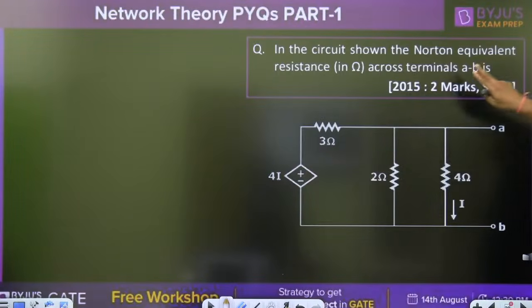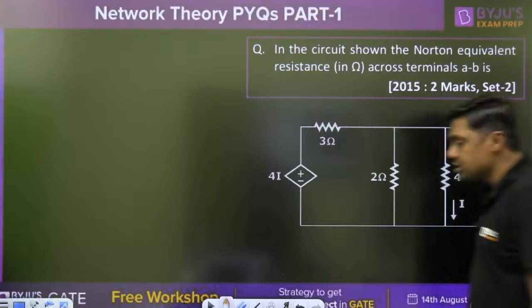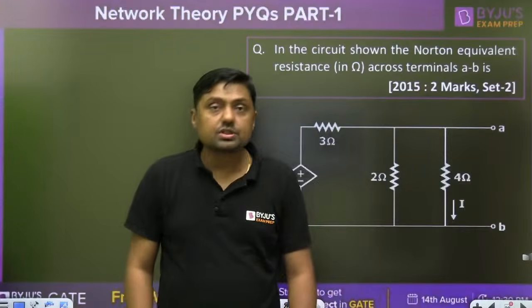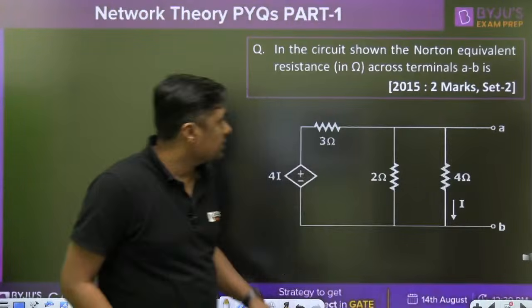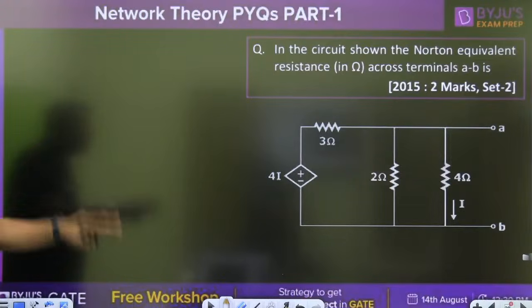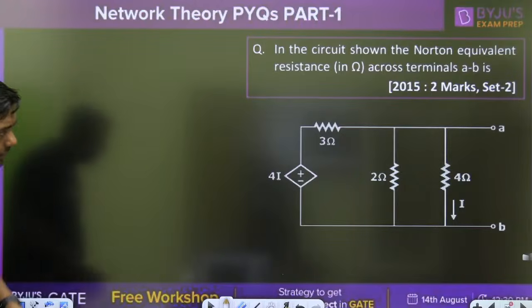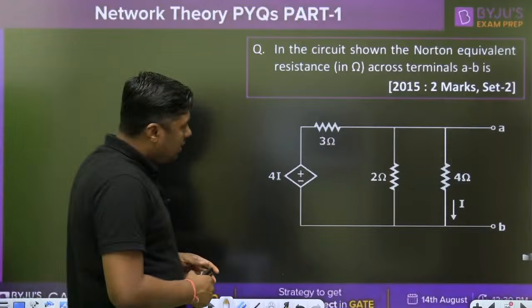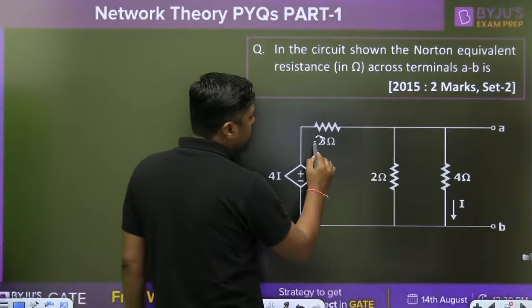Now, in the circuit shown, the Norton's equivalent. Now, some questions from theorems. In the circuit shown, the Norton equivalent resistor across the terminal AB is... Norton's equivalent resistor means simply... this is a 2 ohm, sorry, this is a printing mistake. This is a 2 ohm resistor. Everyone give me the answer.